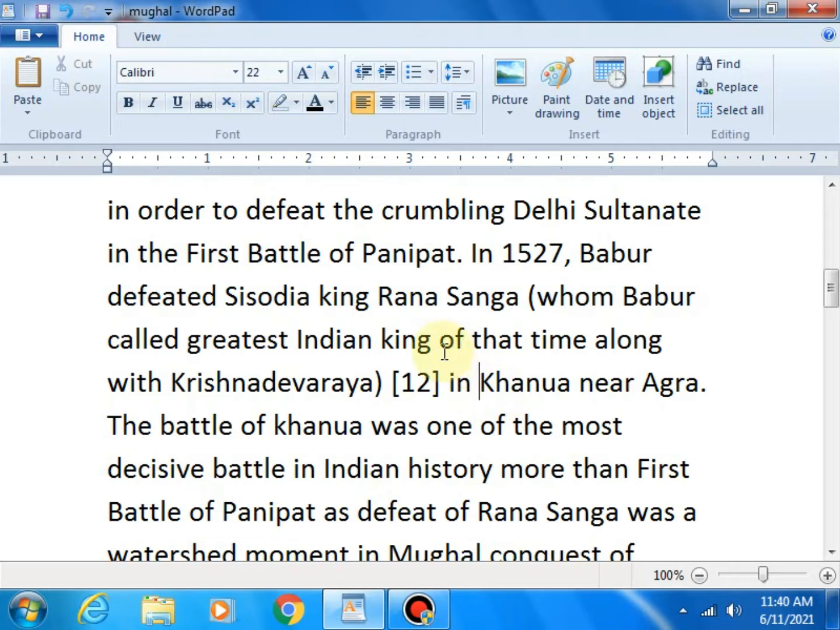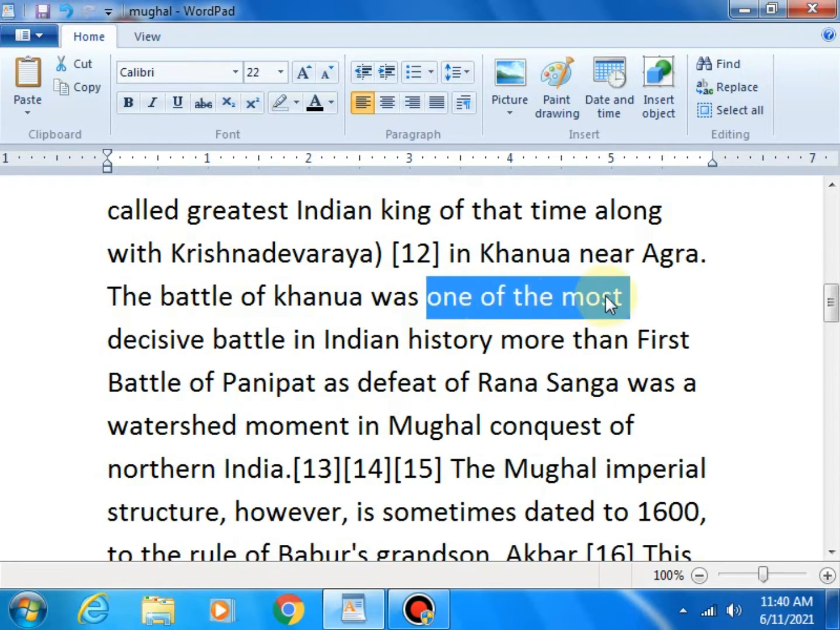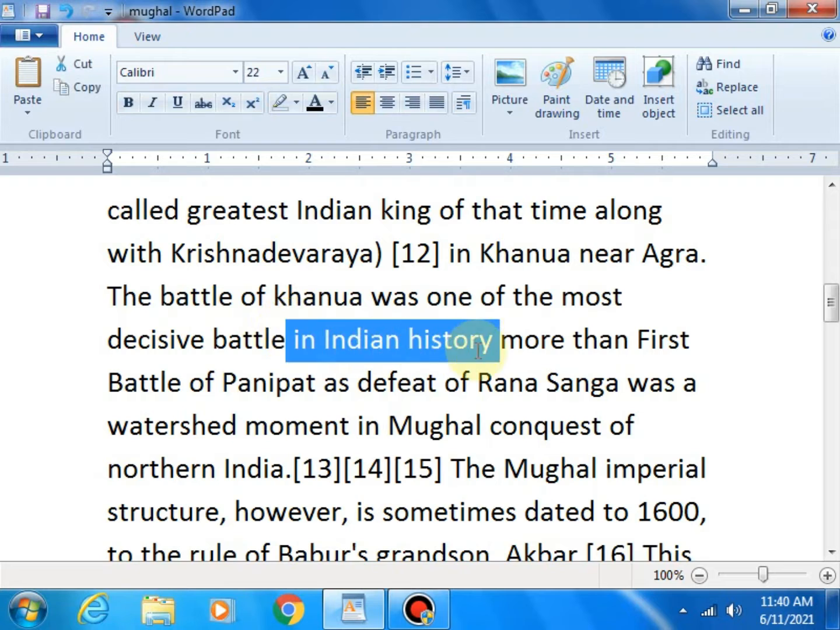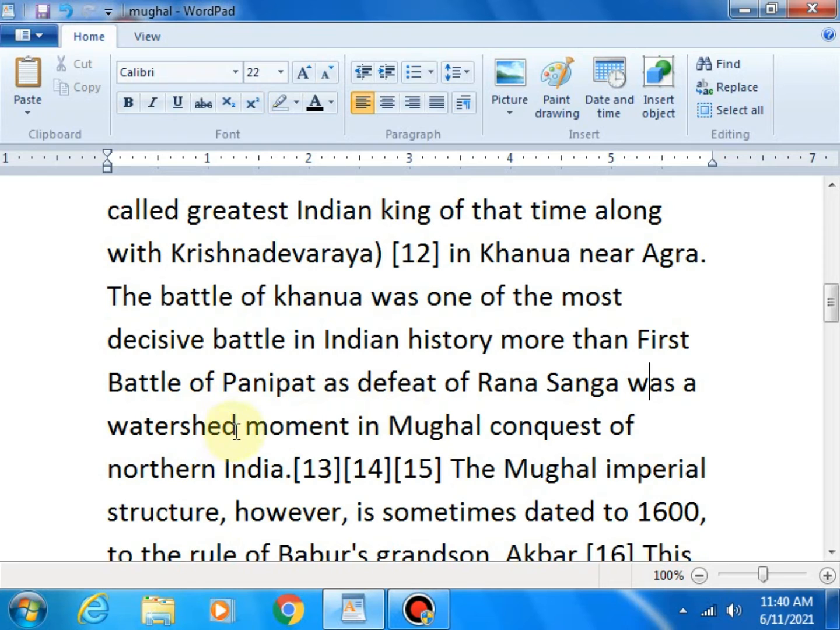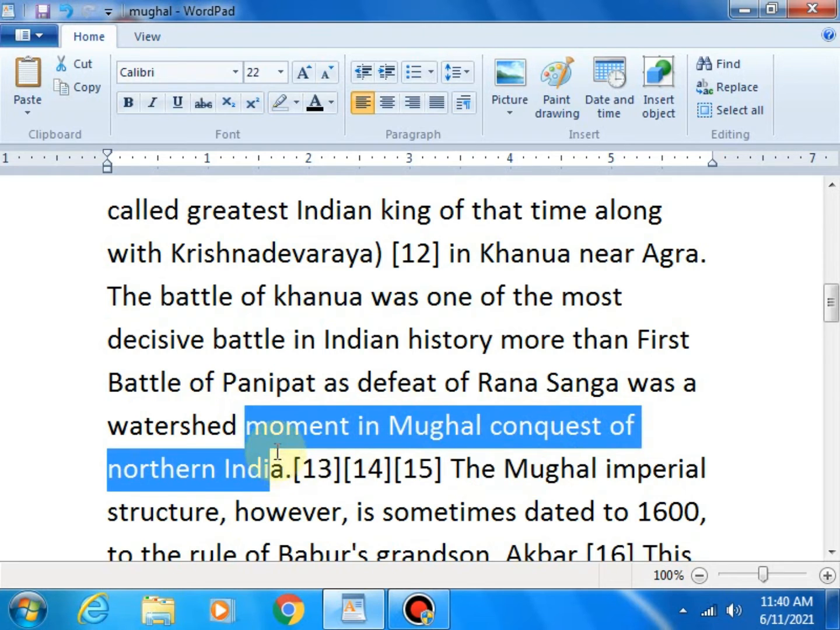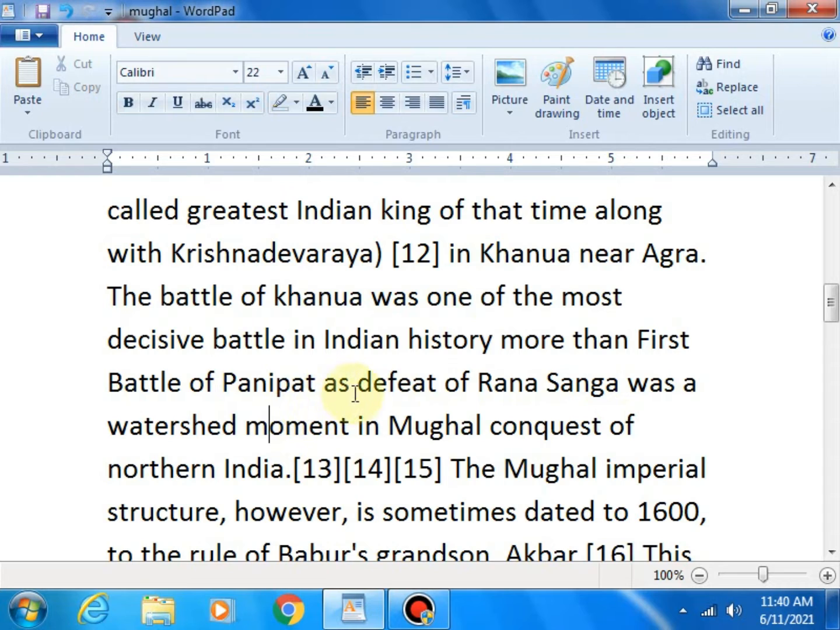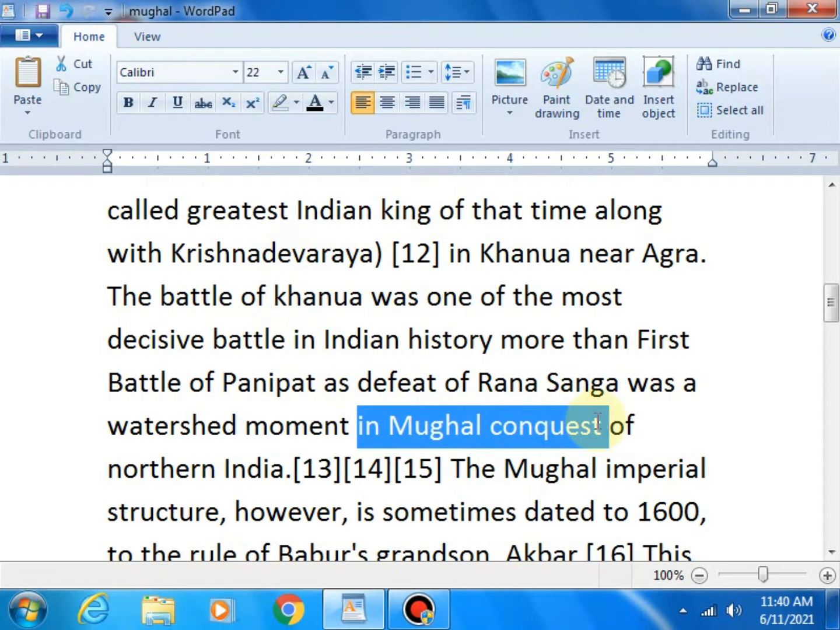Don't get confused about that. The Battle of Tanuva was one of the most decisive battles in Indian history, more than the first Battle of Panipat, as the defeat of Rana Sanga was a watershed moment in the Mughal conquest of North India. Means the battle at Tanuva was a very cruel battle, more than the Panipat battle. I think you understood that this is the main battle, where Babur defeats Rana Sanga, the king of Sisodiya. And here we know the Mughal conquest of northern India.